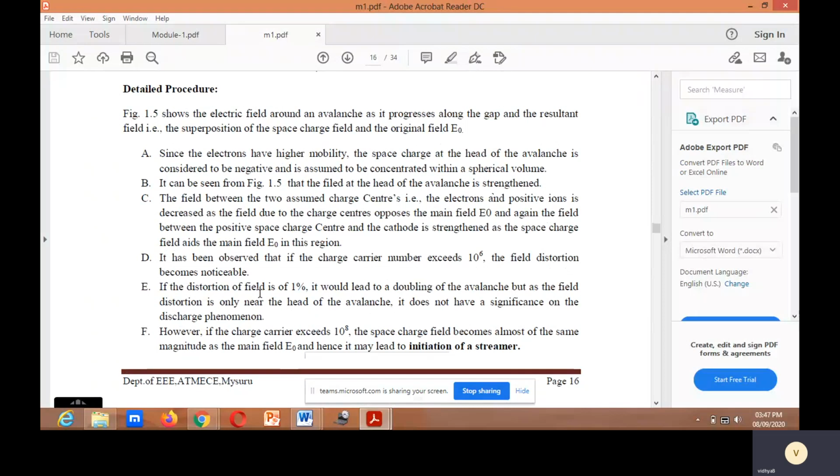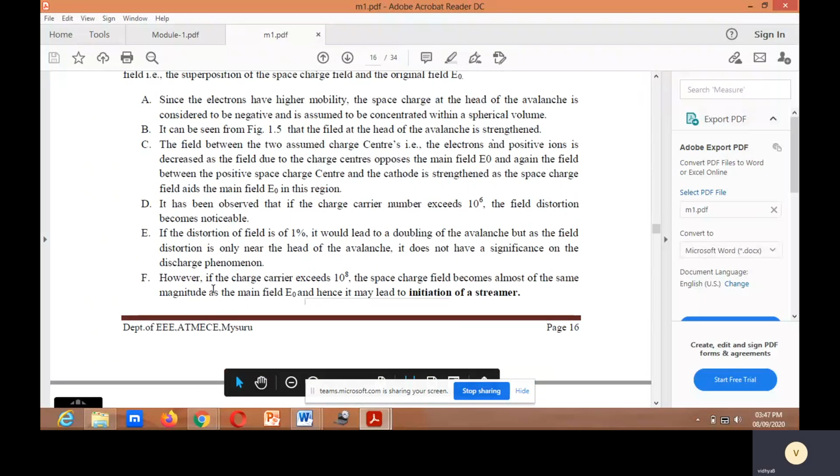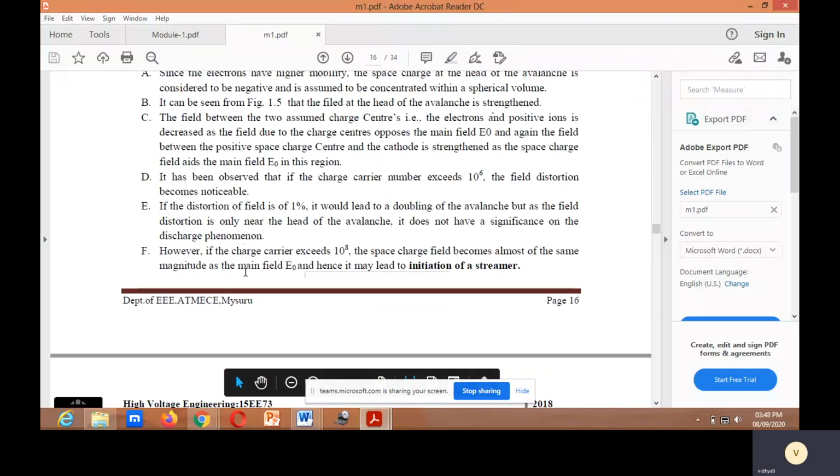But as the field distortion is only near the head of the avalanche, it does not have a significant effect on the discharge phenomena.